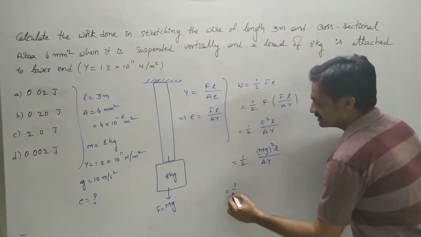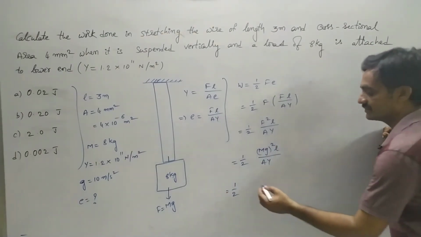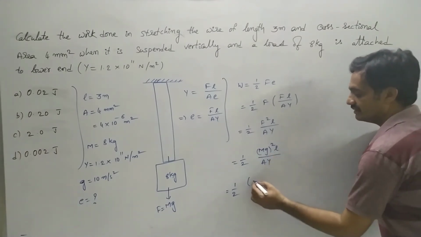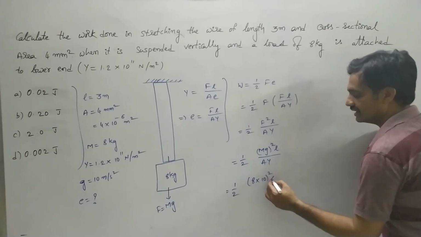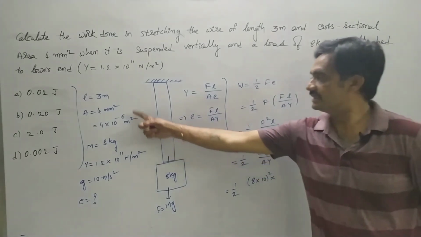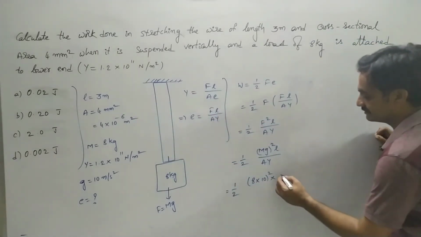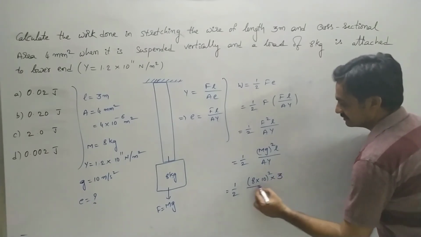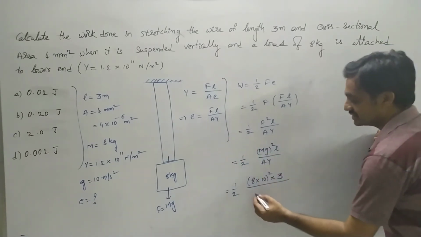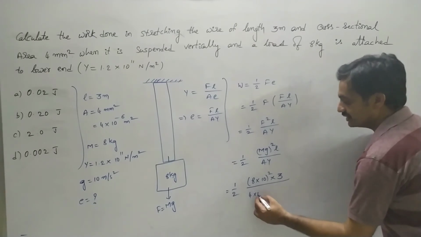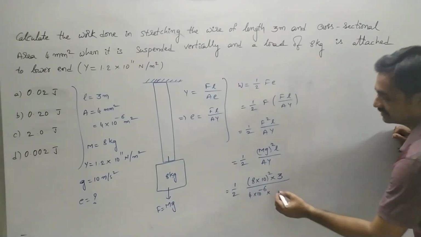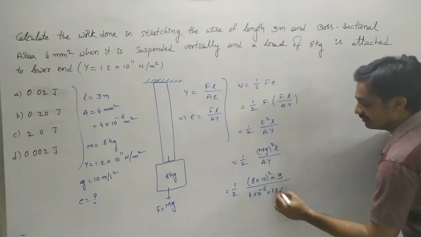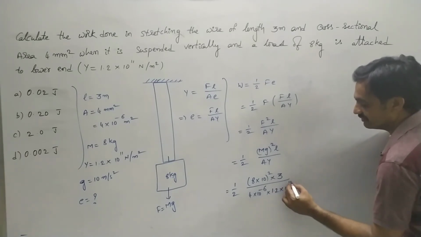As we substitute all these values: m is 8 into g is 10, whole square, into L is 3 meters, by cross-sectional area is 4 into 10 to the power of minus 6, into Young's modulus is 1.2 into 10 to the power of 11.